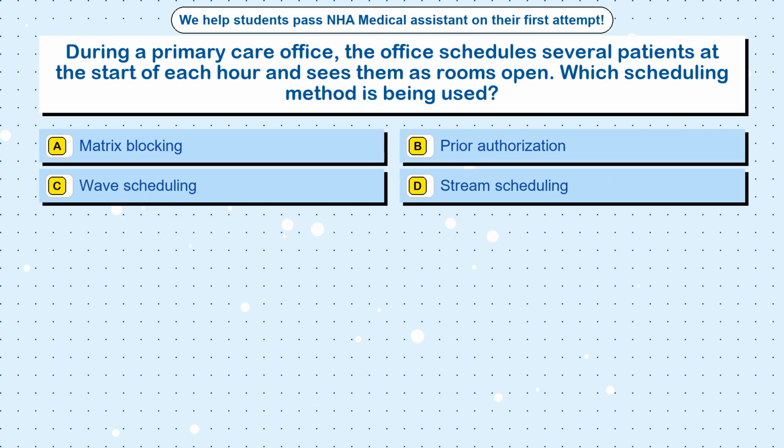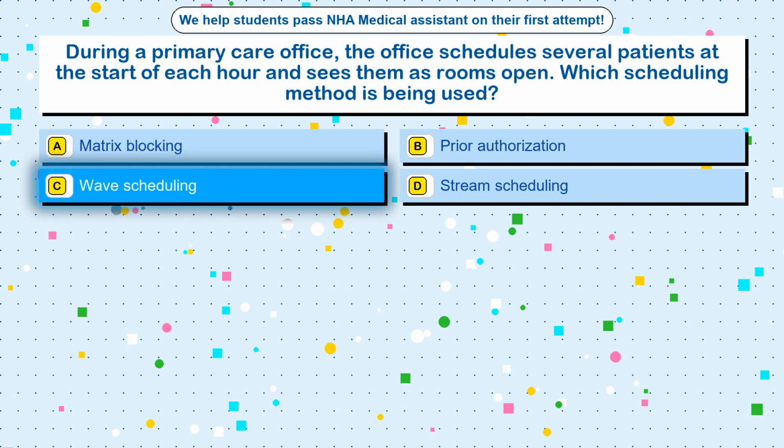Question 7. During a primary care office, the office schedules several patients at the start of each hour and sees them as rooms open. Which scheduling method is being used? Option A. Matrix blocking. Option B. Prior authorization. Option C. Wave scheduling. Option D. Stream scheduling. The correct answer is option C.